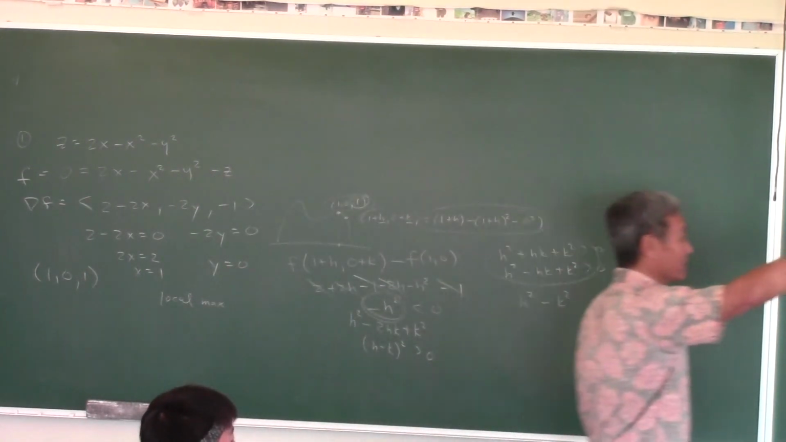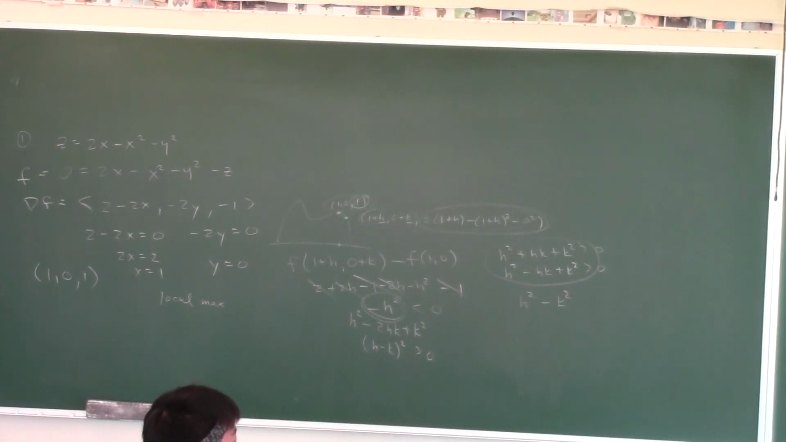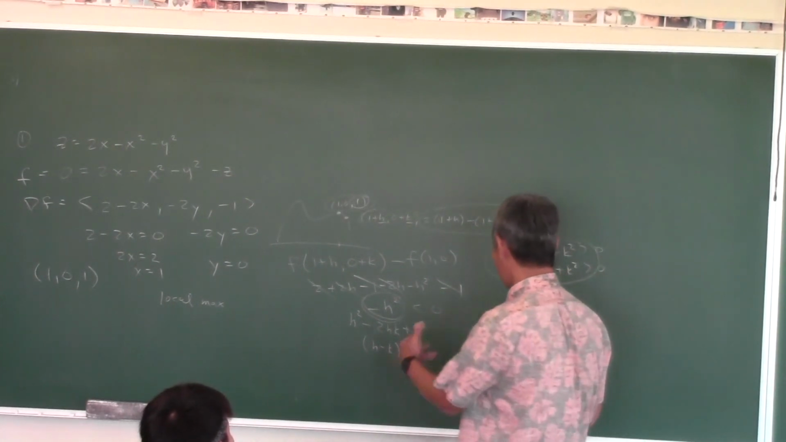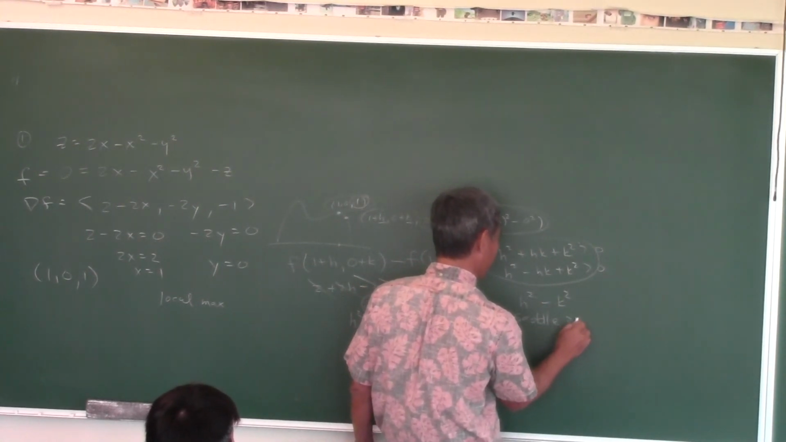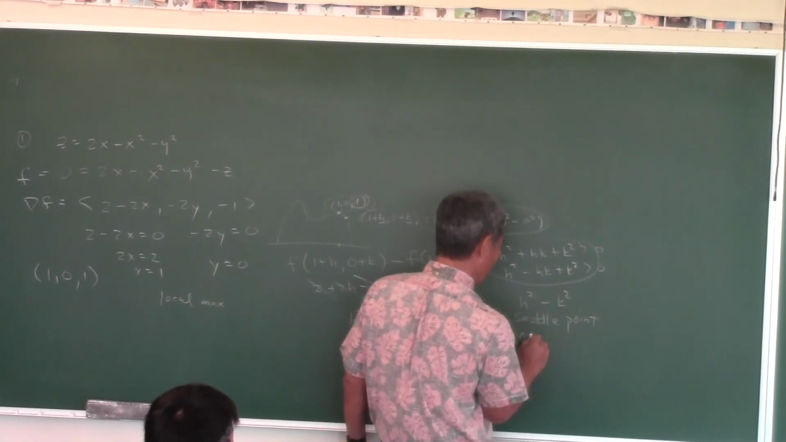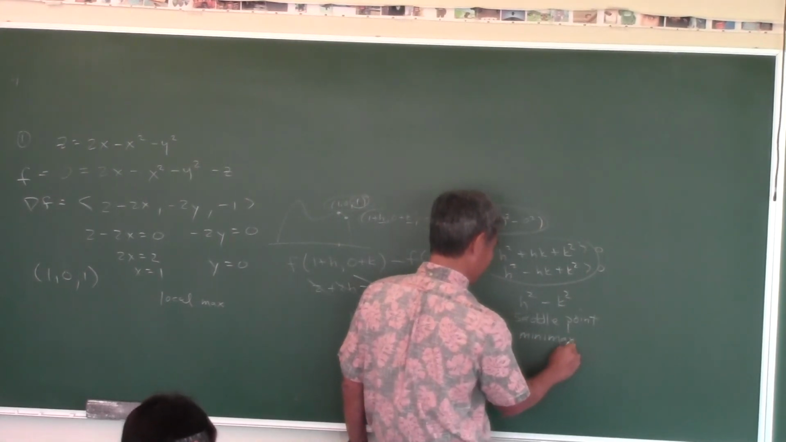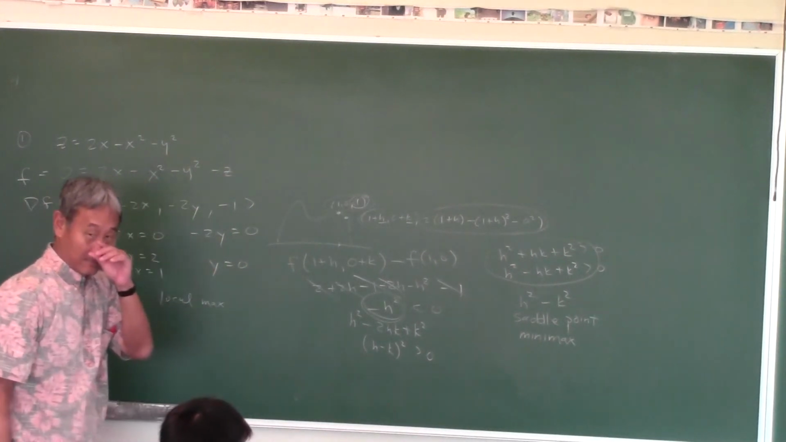You remember this thing over here? Like on the hyperbolic paraboloid, you see this point over here? See how, if you look at it in this plane, it would be a minimum, but if you take a plane this way, it would be a maximum. So we call that a saddle point or a mini-max. So if it's sometimes positive, sometimes negative, then we call that either a saddle point or a mini-max.